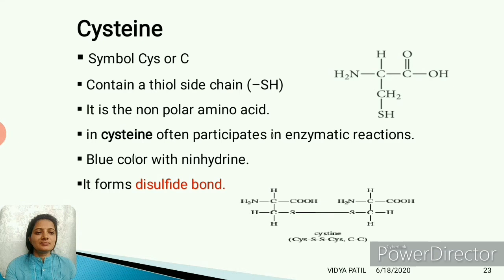In this case the CH2SH group, this SH binds with the SH group of another amino acid. So there is a removal of two hydrogens and they bind with each other, and there is a formation of a disulfide bond.